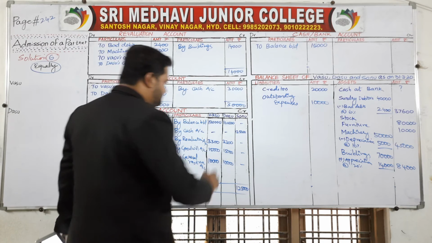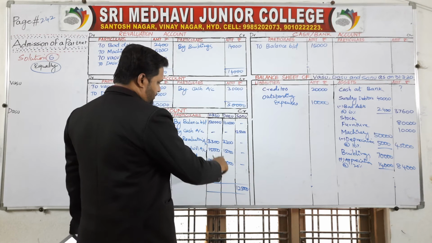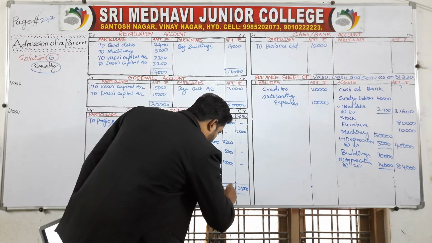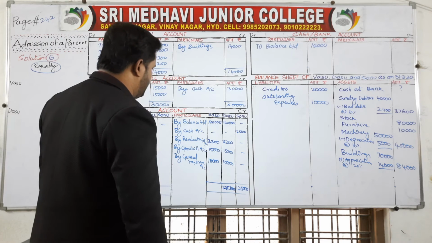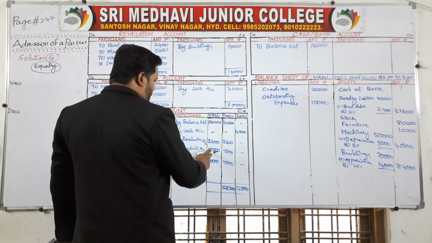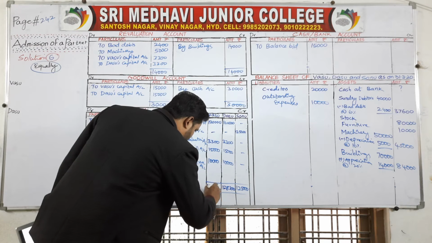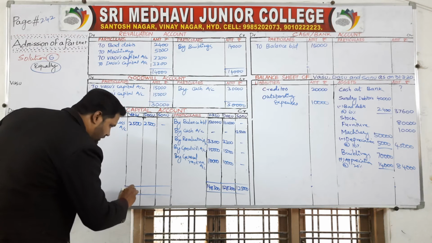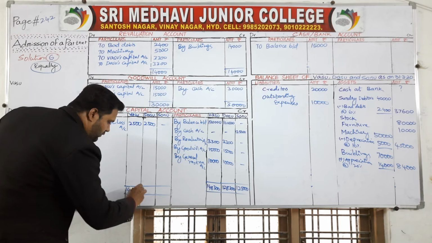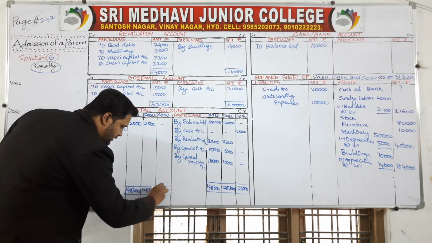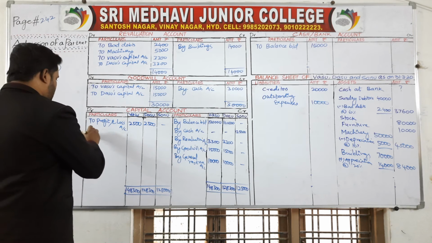What is the total here? 1 lakh, 1,10,000, 1,20,000, 1,25,000, 1,28,300. Whereas 1,20,000, 1,30,000, 1,40,000, 1,45,000, 1,48,300. So on both sides, 1,48,300, 1,28,300, and 1,25,000.